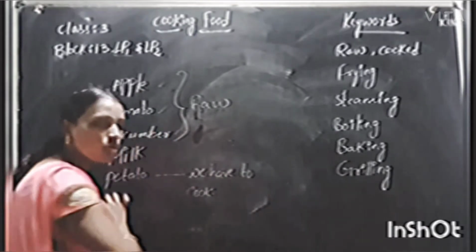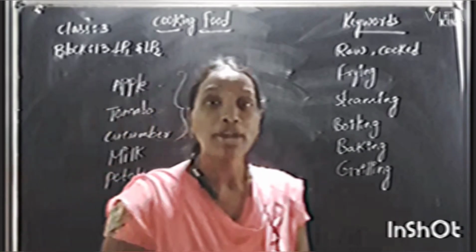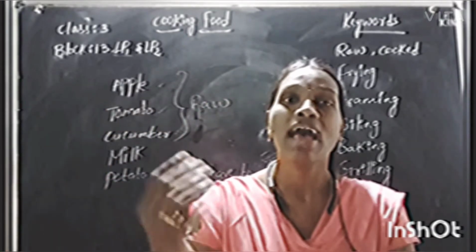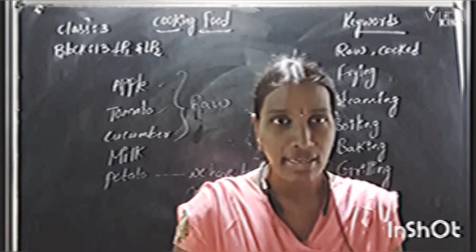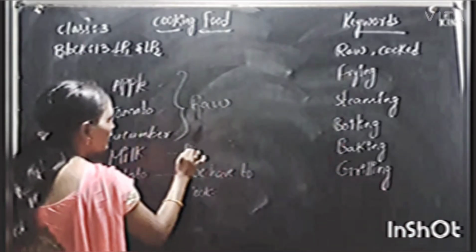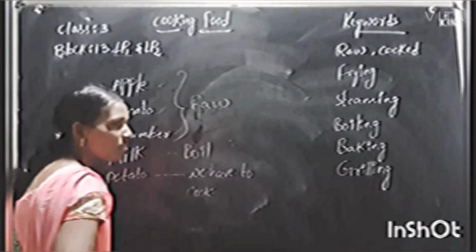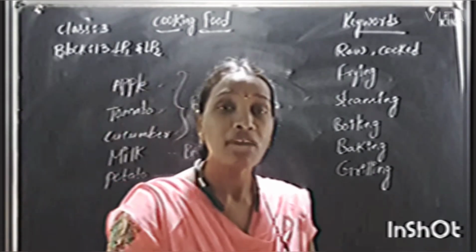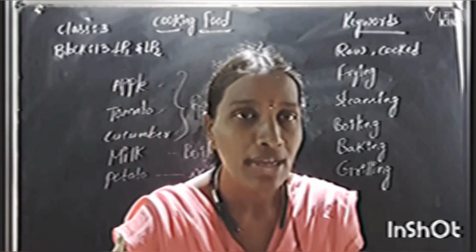We have to cook potato, and not only potato, so many vegetables we also have to cook before eating. Yes, and milk has to be boiled before drinking it and before I serve it.